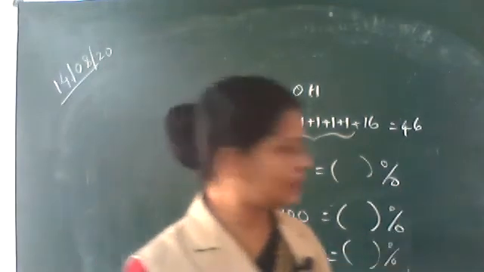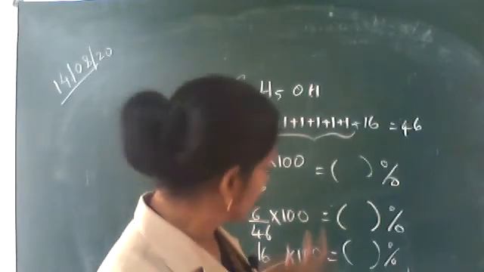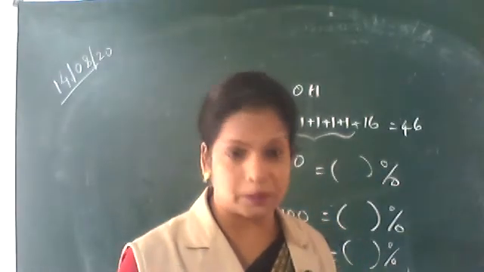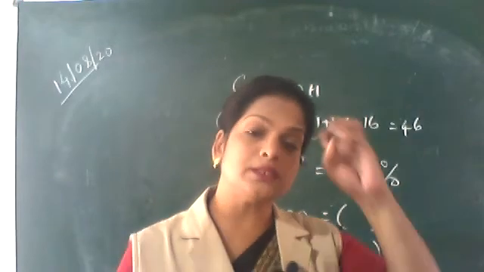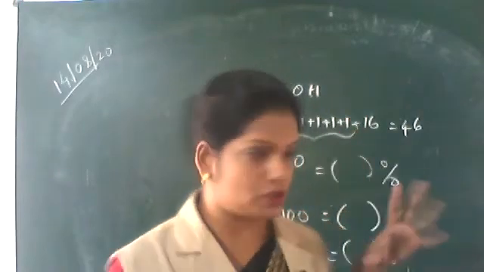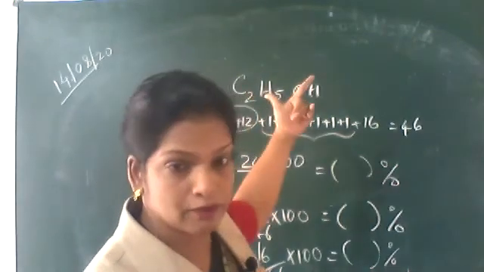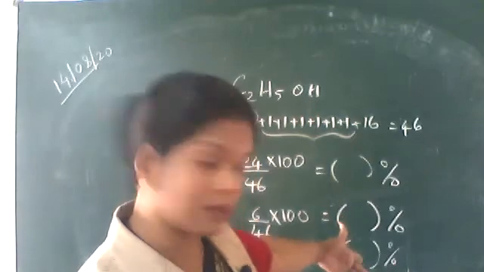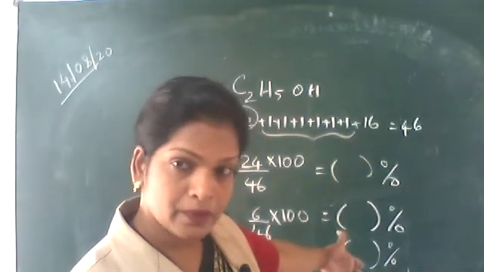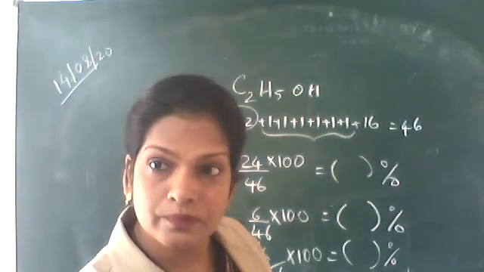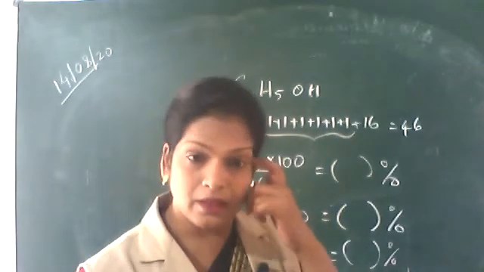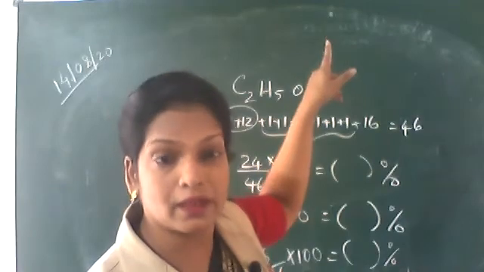Now we will be getting the percentage composition by some other method also from an unknown substance. Suppose you are supplied with the percentage composition, how to find out the molecular formula? The reverse. From the molecular formula, you can find out the percentage composition. If you are supplied with the percentage composition, how will you reach the molecular formula?